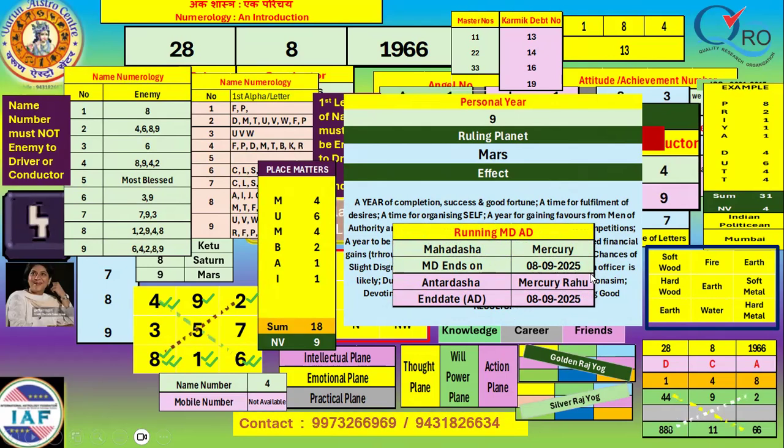Mercury Mahadasa is going to be over on 8 September 2025, and presently the native is undergoing the Antardasa of Mercury-Rahu as per numerology. Mercury and Rahu mean illusion. So illusion in communication and financial matters may persist.